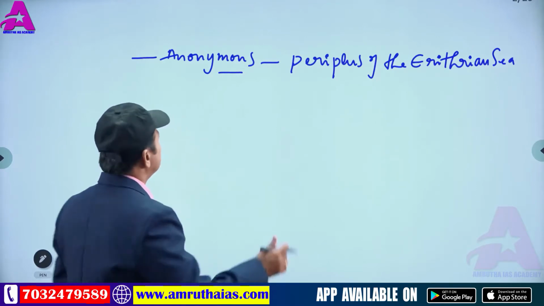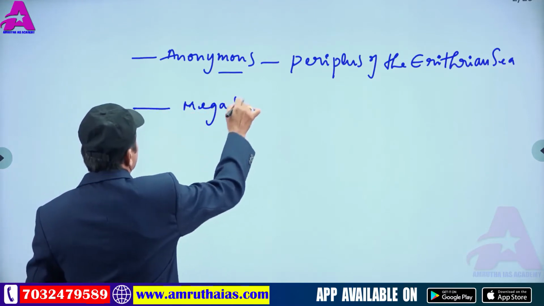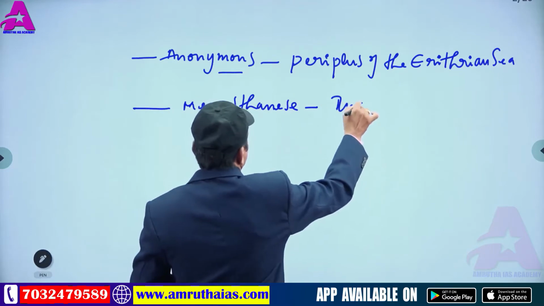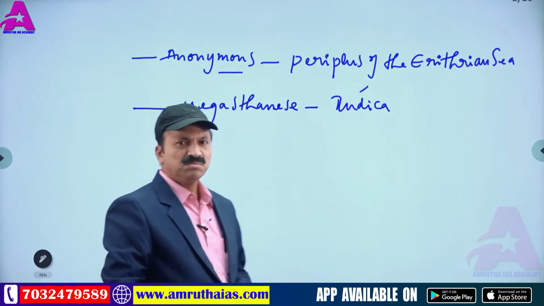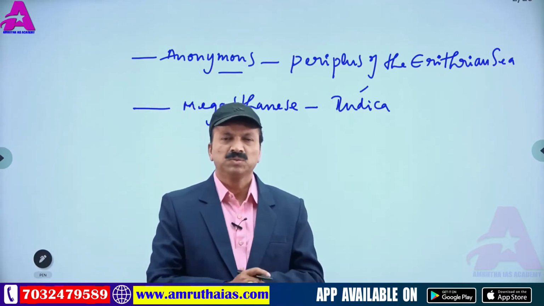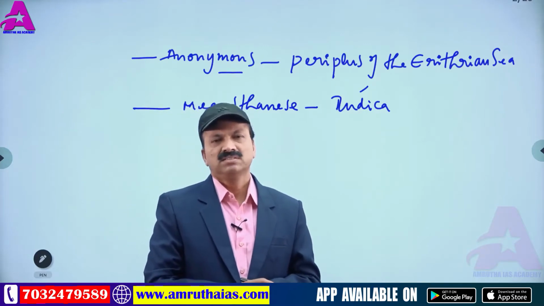Then, Megasthenes wrote the book Indica. Megasthenes lived in the period of the Mauryas.